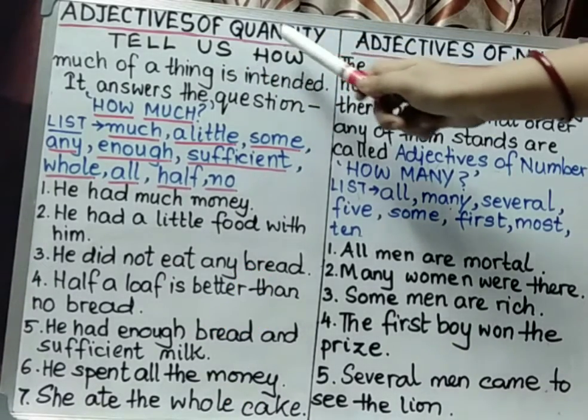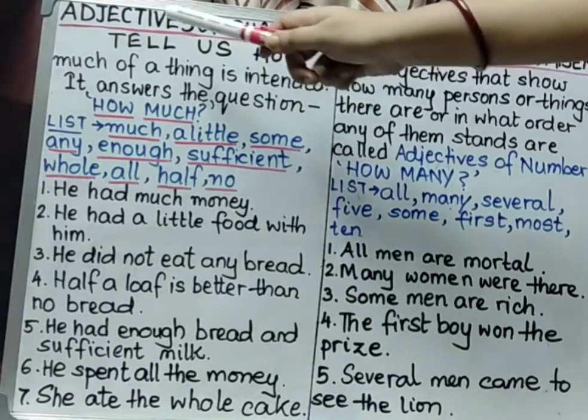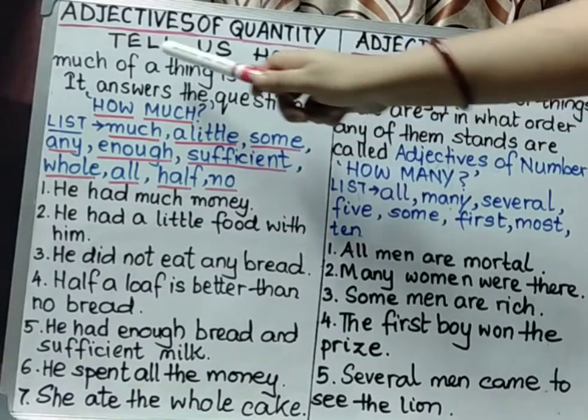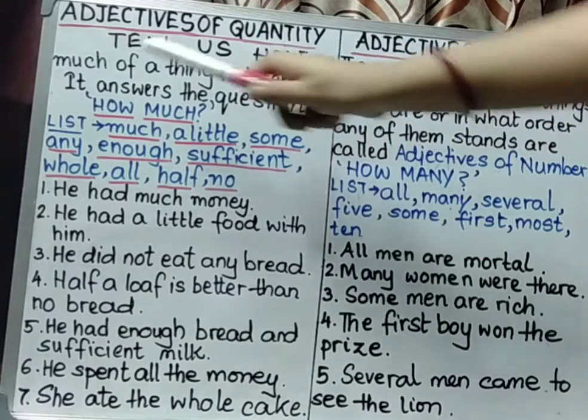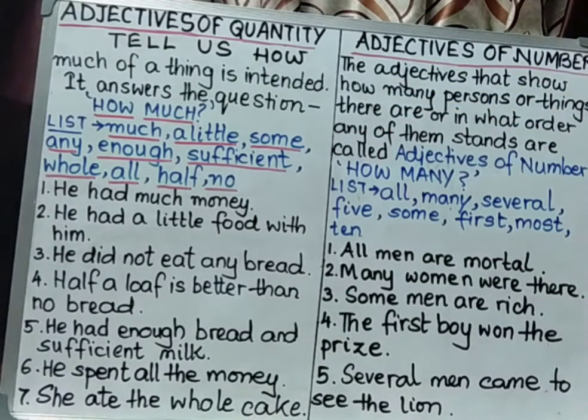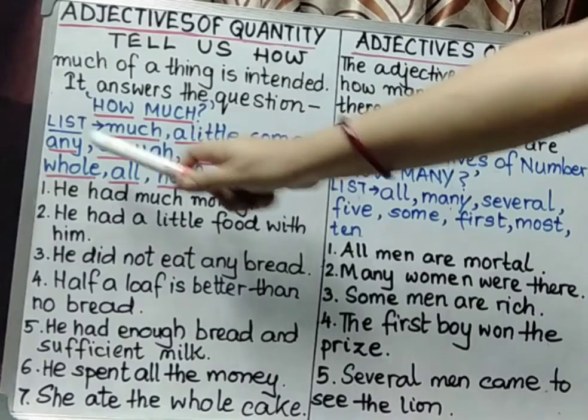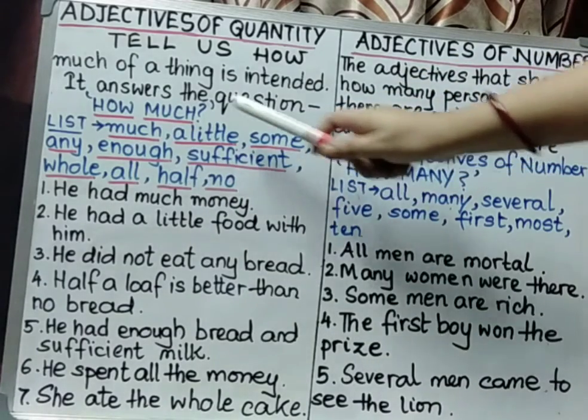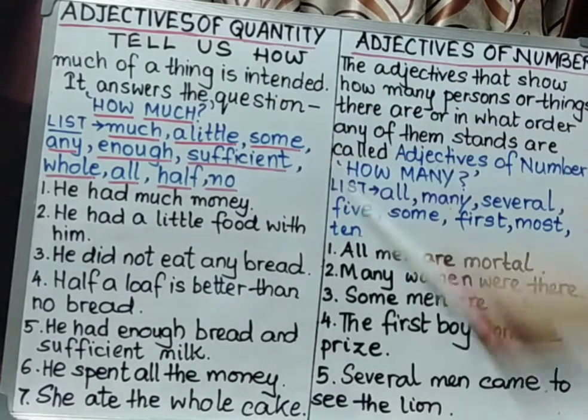Adjectives of quantity. Adjectives of quantity tell us how much of a thing is intended. That means through adjectives of quantity we can understand how much of a thing is shown. I have given a list. These are some of the words which are treated as adjectives of quantity.